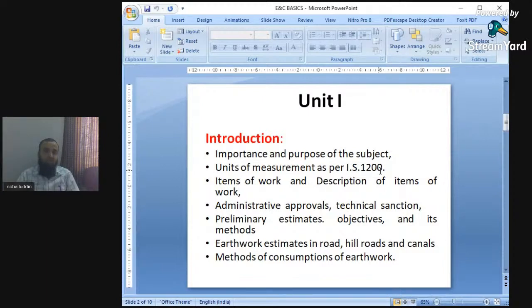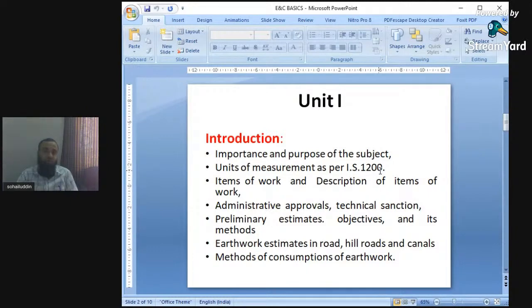From excavation up to floor finishes, paintings or plastering, which materials, labor, equipment, and various machineries are required? All these aspects are covered in estimating and costing, starting from excavation up to floor finishes, paintings, plastering, or doors and windows fitting.